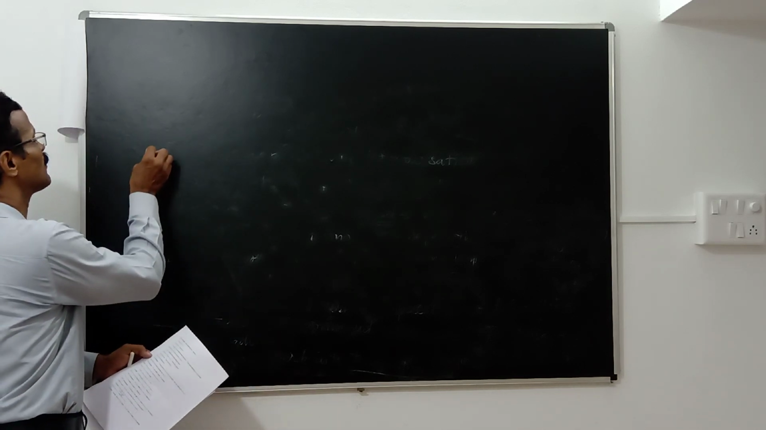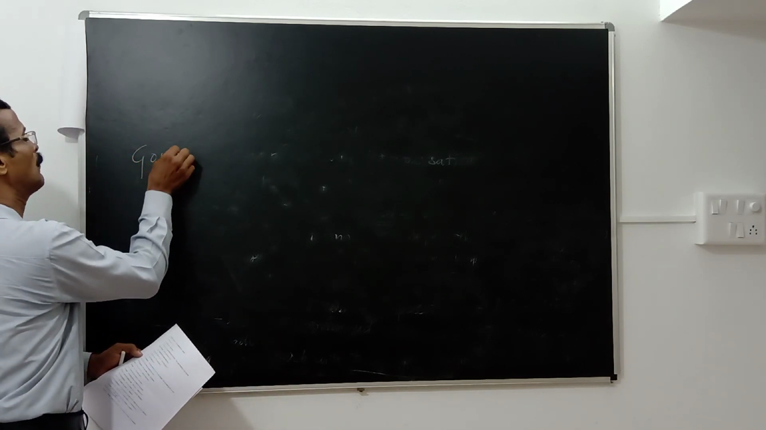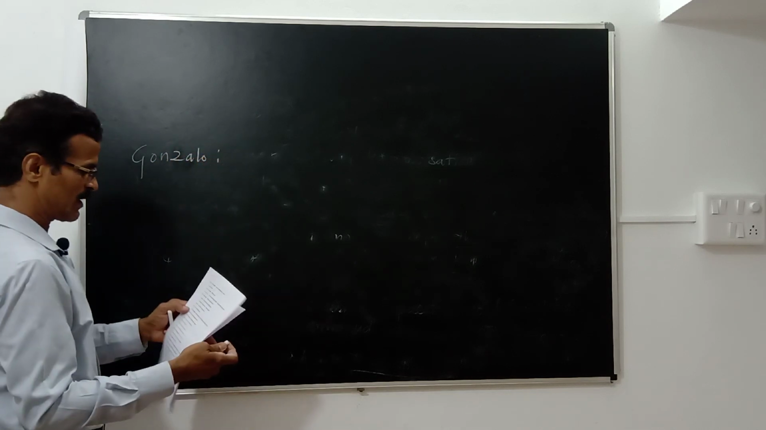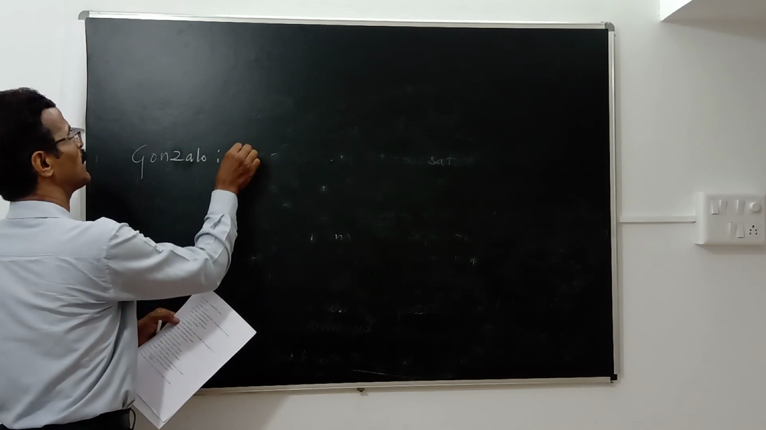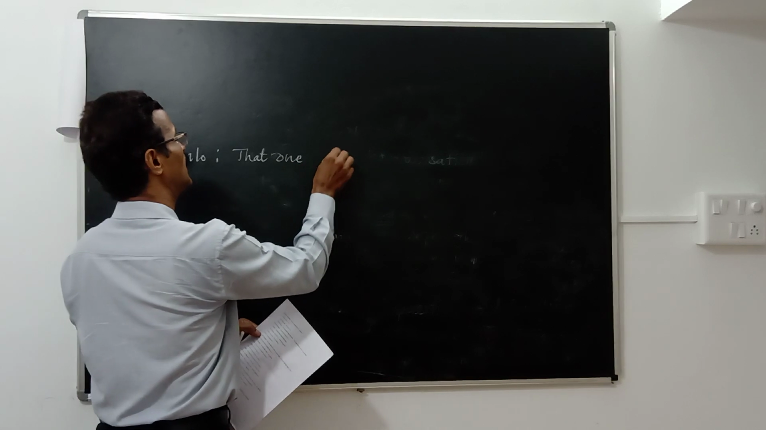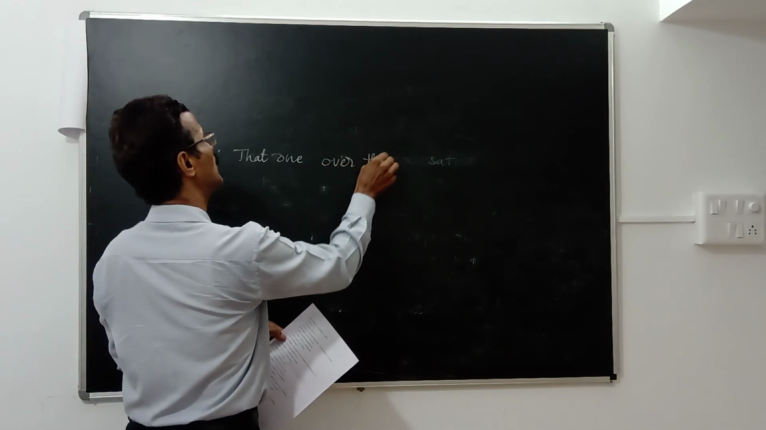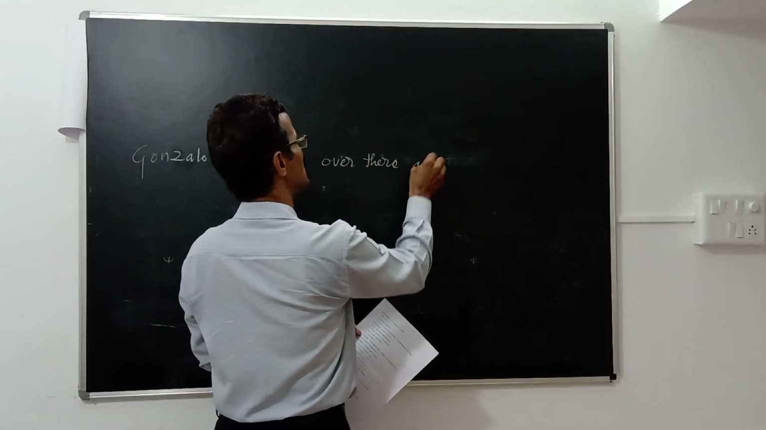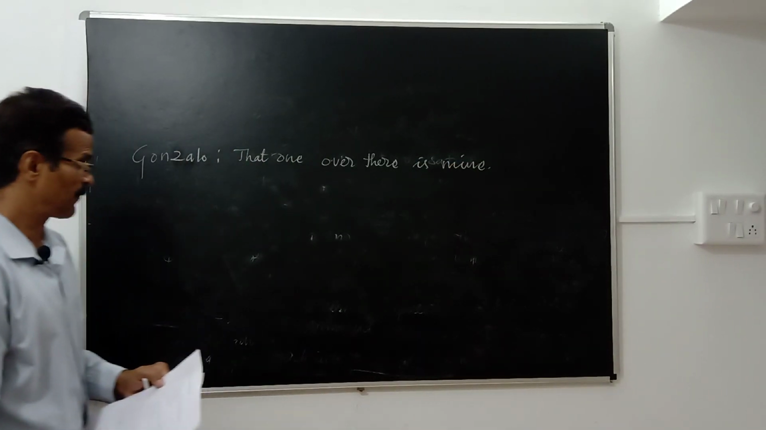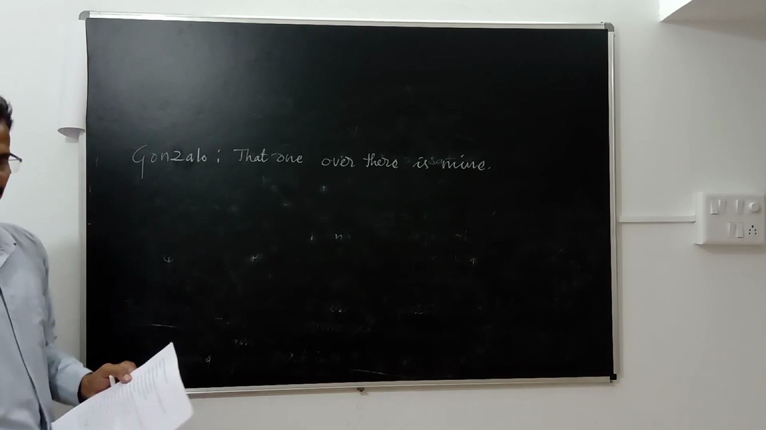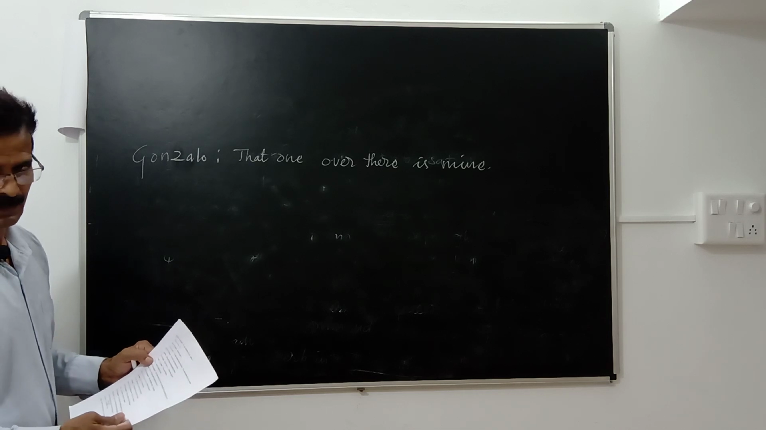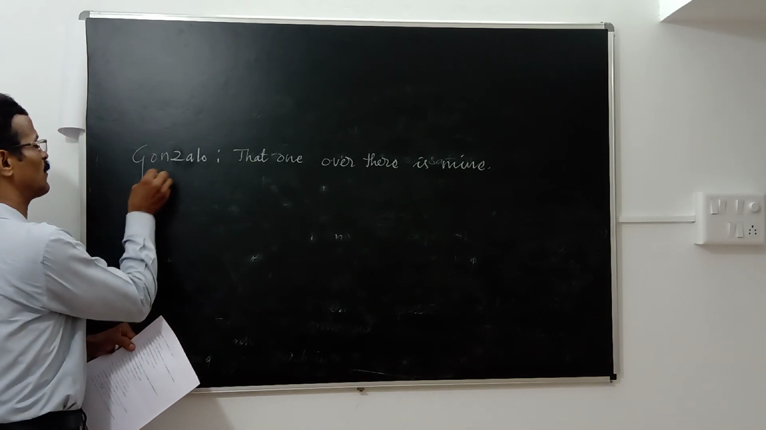Gonzalo. The question is like this: that one over there is mine. This is the first sentence. That one over there is mine. Let me just report this. How do I write? Gonzalo.